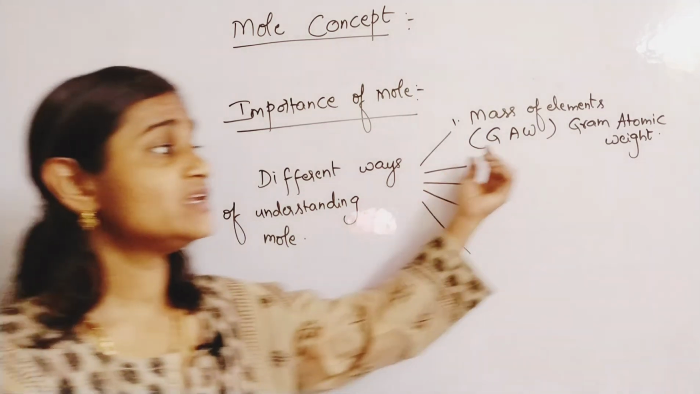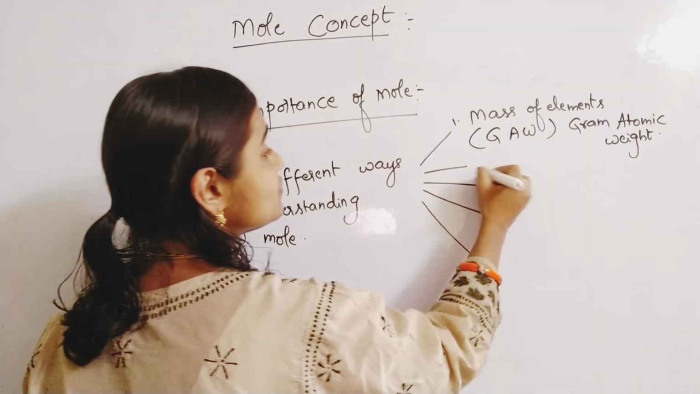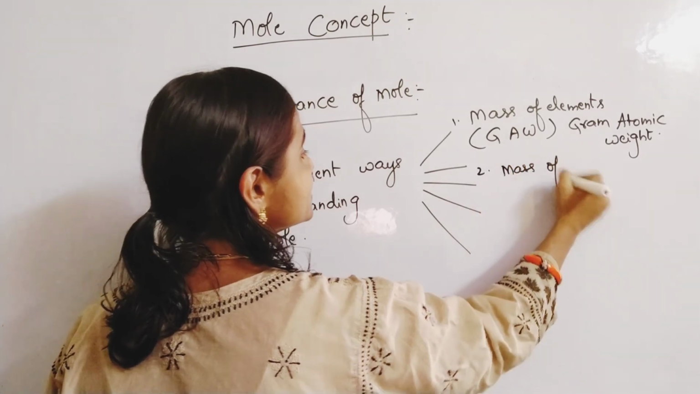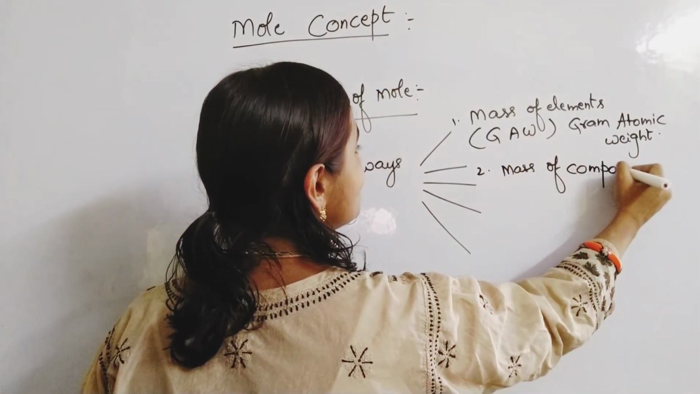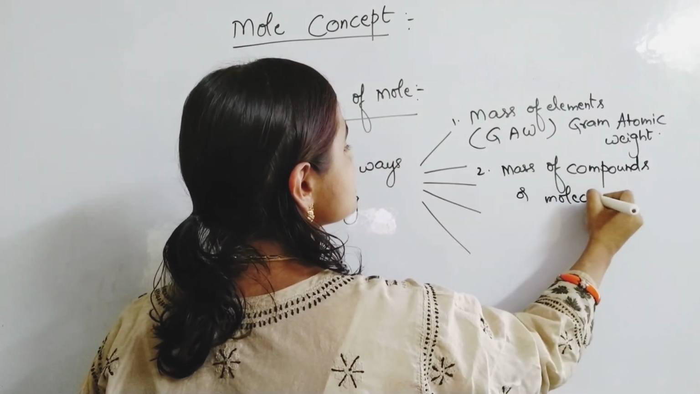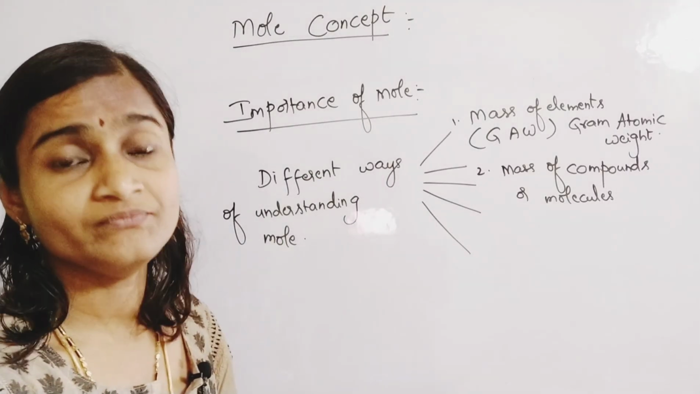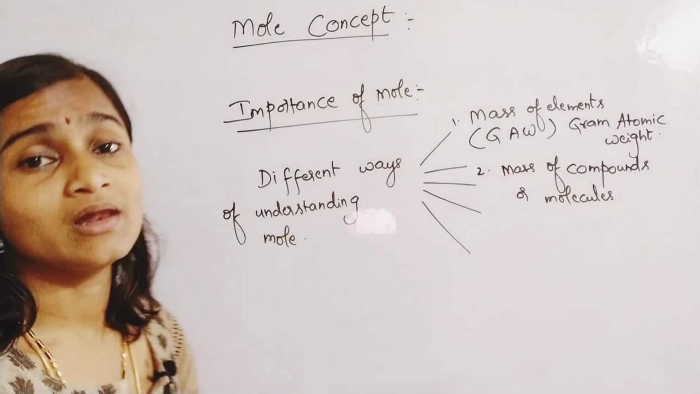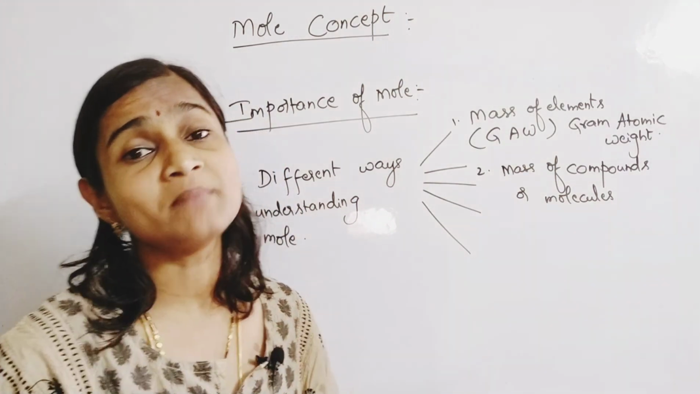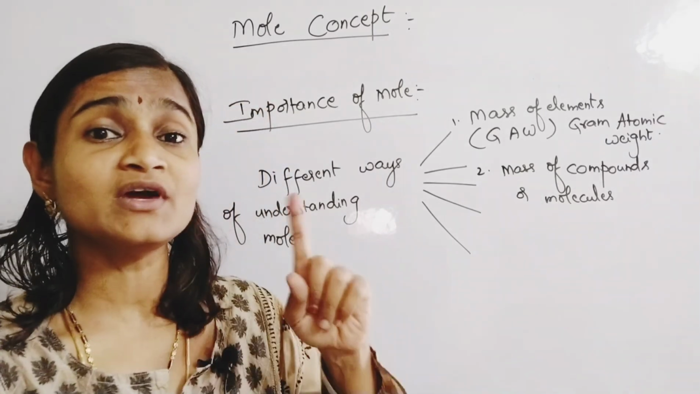Okay, now to find out the gram atomic weight of elements. Next thing is to find out the mass of compounds or molecules. The second way in which we understand mole is to find out the mass of compounds, or to find out the mass of molecules. Generally, we take the calculation for 1 mole only.